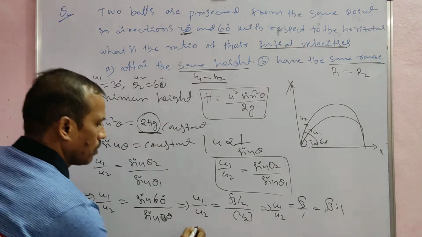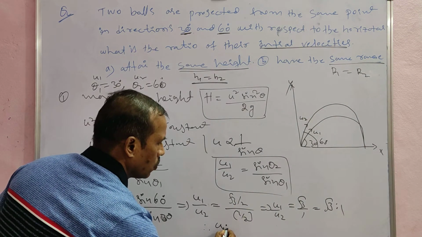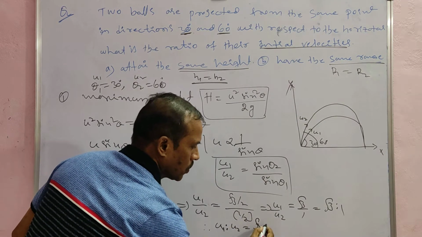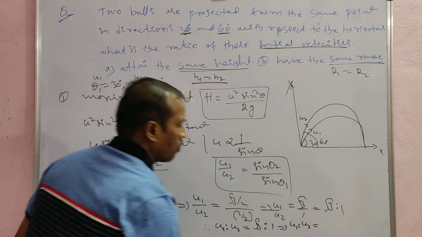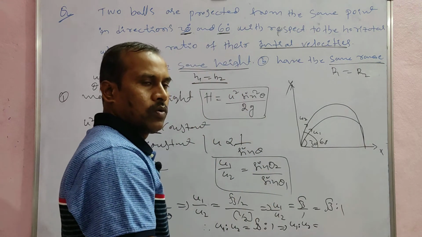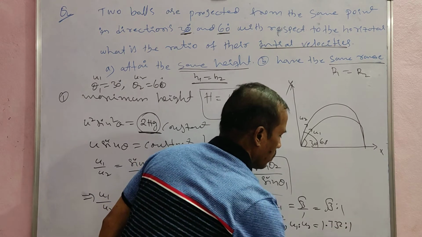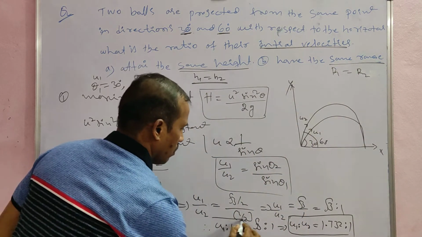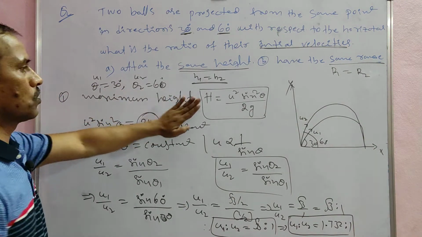So the answer is: the ratio of initial velocities u1 is to u2 is equal to root 3 is to 1, where root 3 is 1.732. So 1.732 is to 1. This is the final answer for the same heights. This is only the first answer, only for the first case.